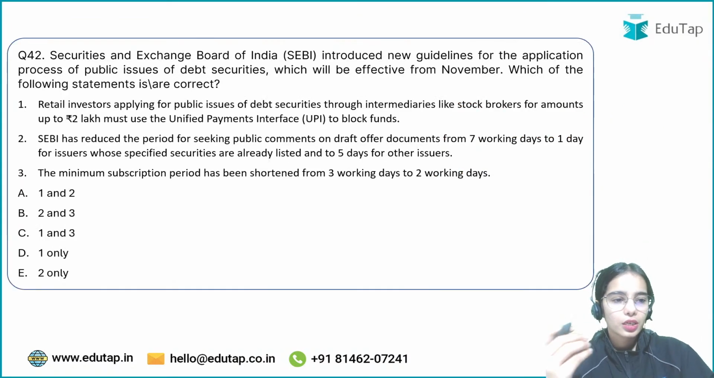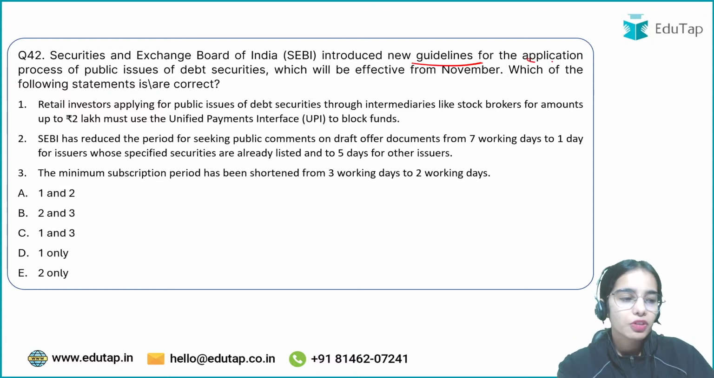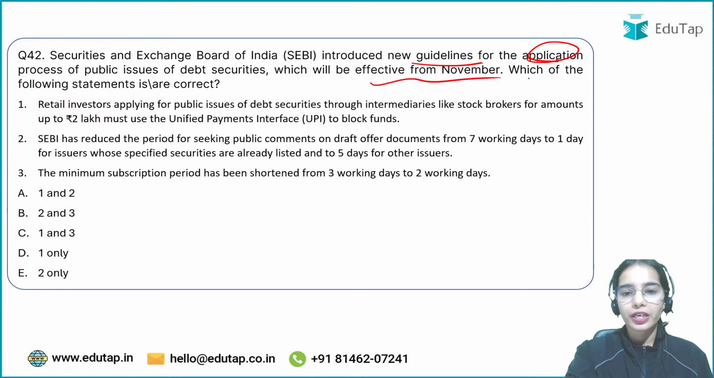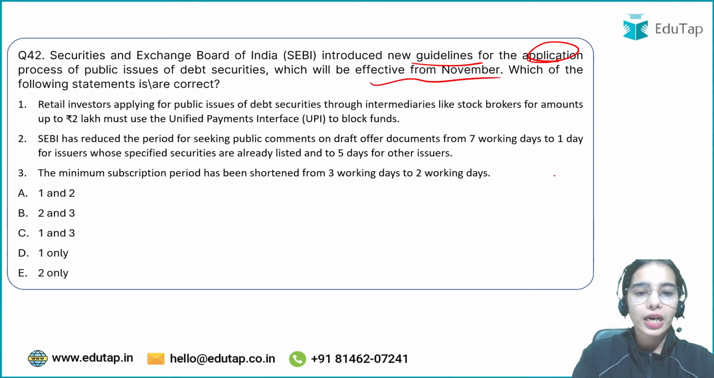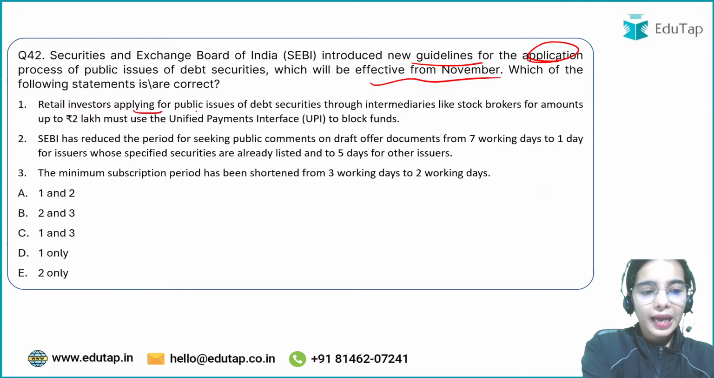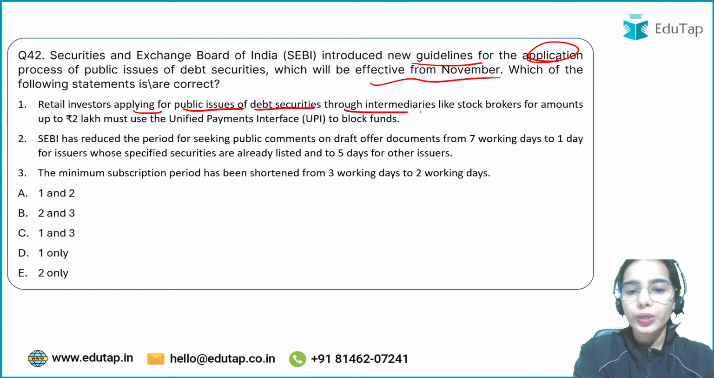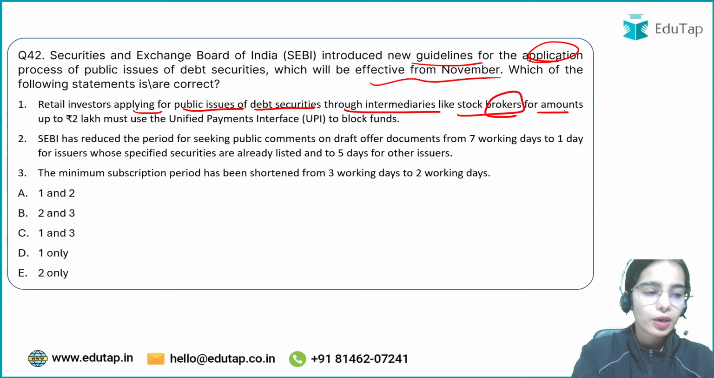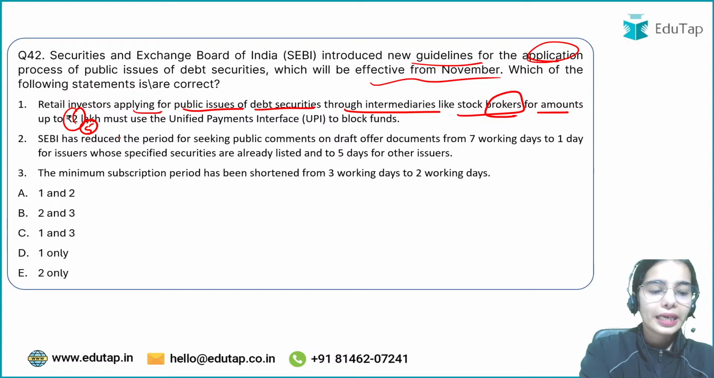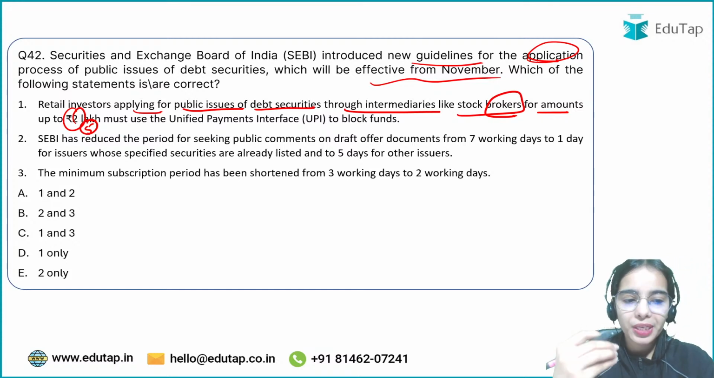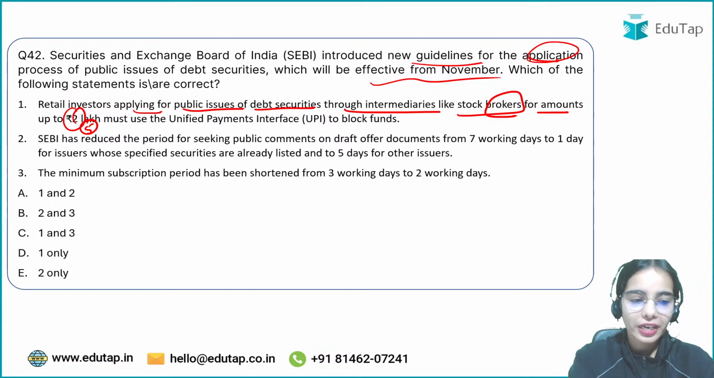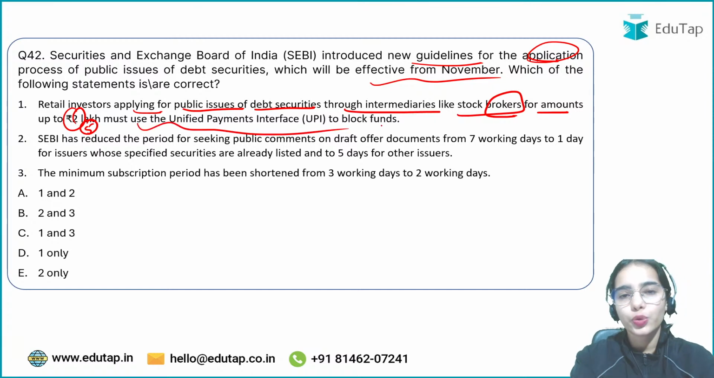Coming to the next question, the Securities and Exchange Board of India introduced new guidelines for the application process of public issues of debt securities, which will be effective from November. Which of the following statements is or are correct? Retail investors applying for public issues of debt securities through intermediaries like stock brokers for amounts up to 5 lakh have to use UPI to block the funds. This is a must for retail investors.